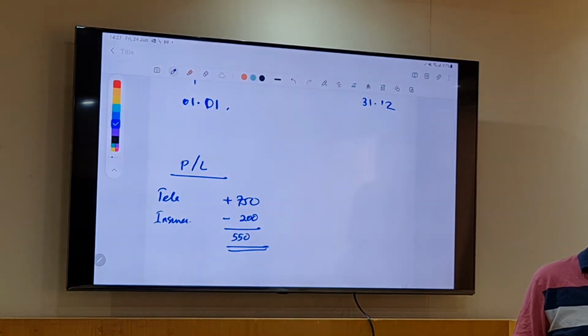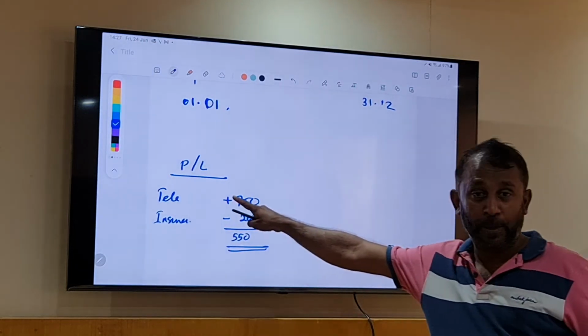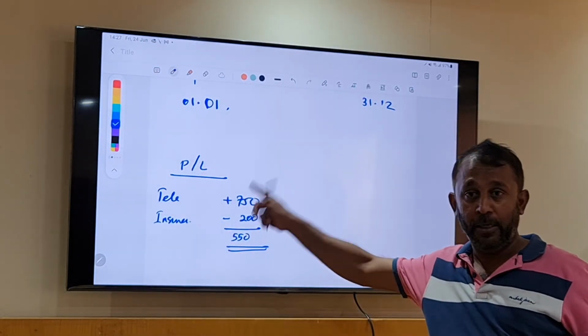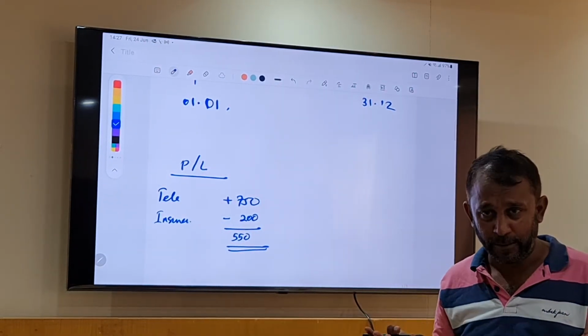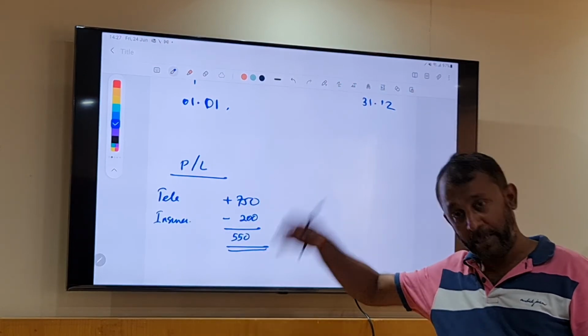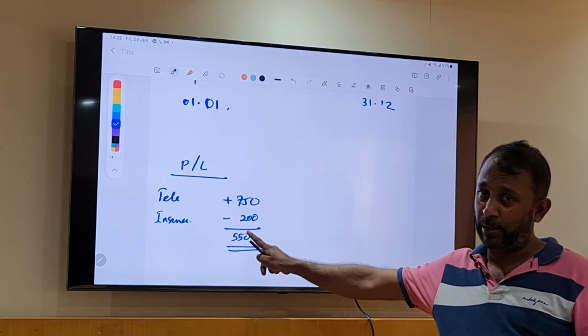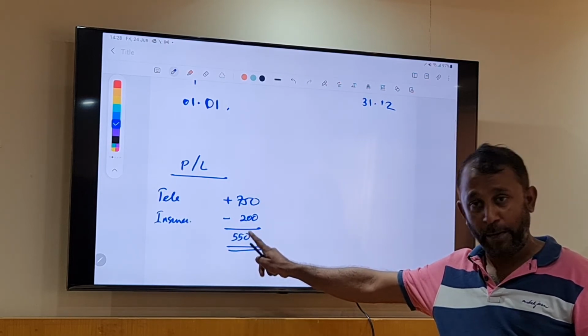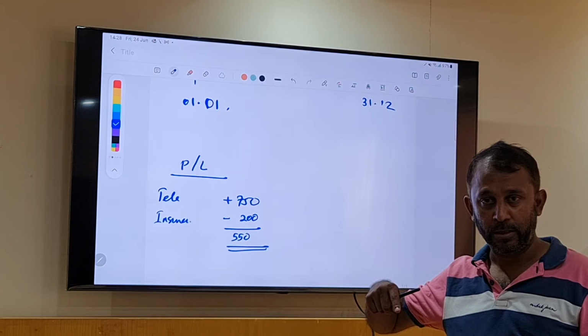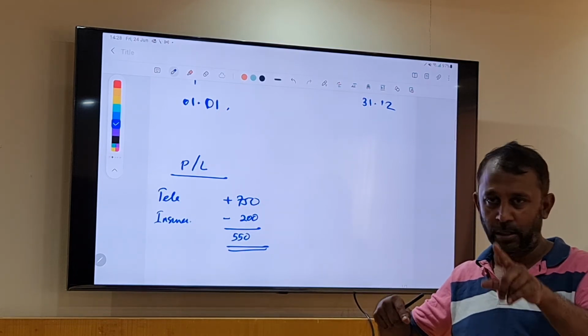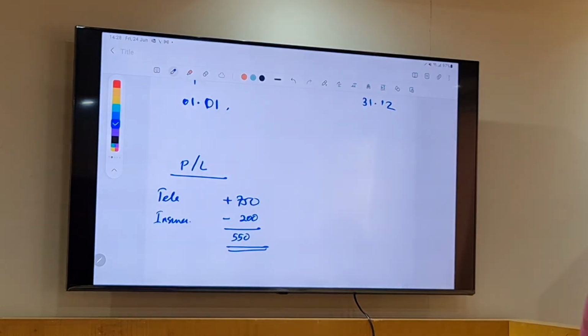Increasing. See, it's a plus 750. I am debiting to P&L, so my expense will increase. And then this 200 credit, it will decrease. So the net answer 550 is a plus or minus? Plus. So it should increase.